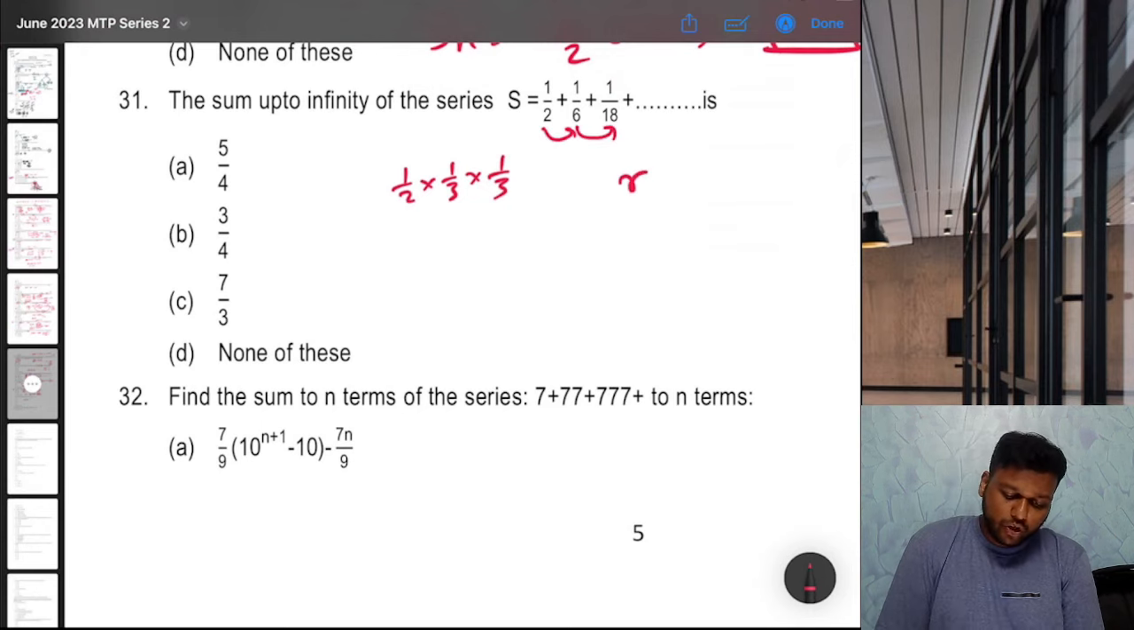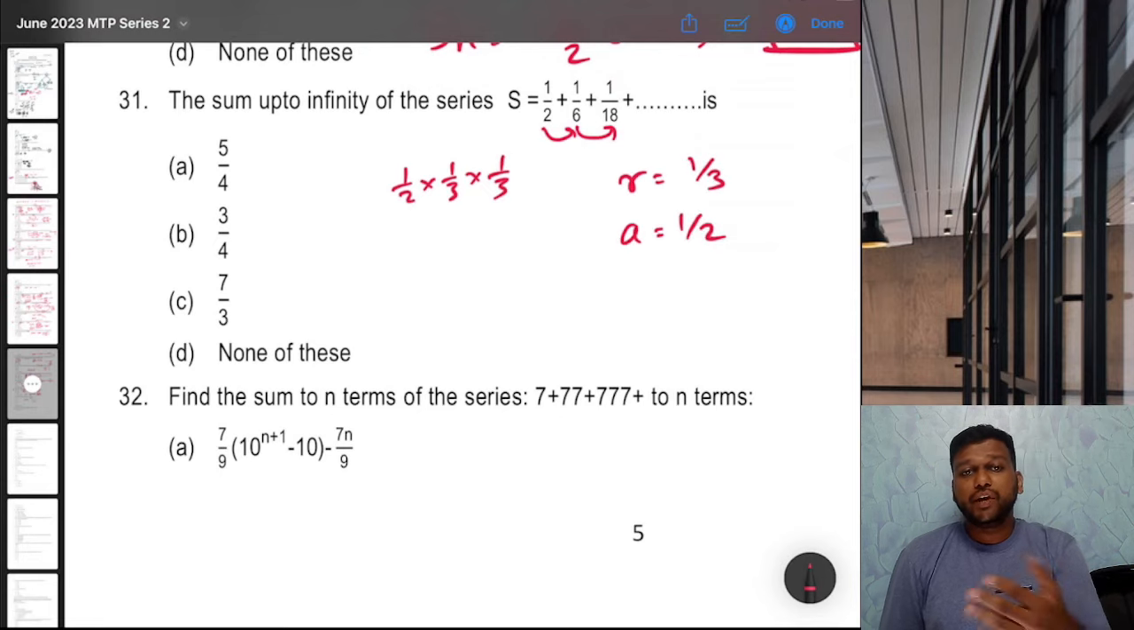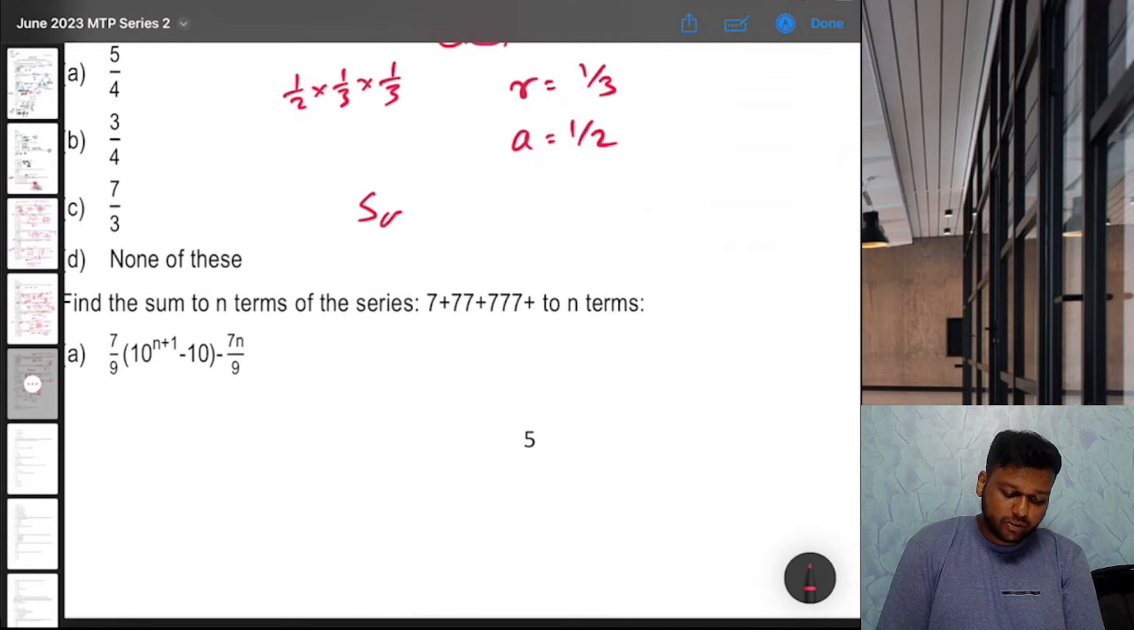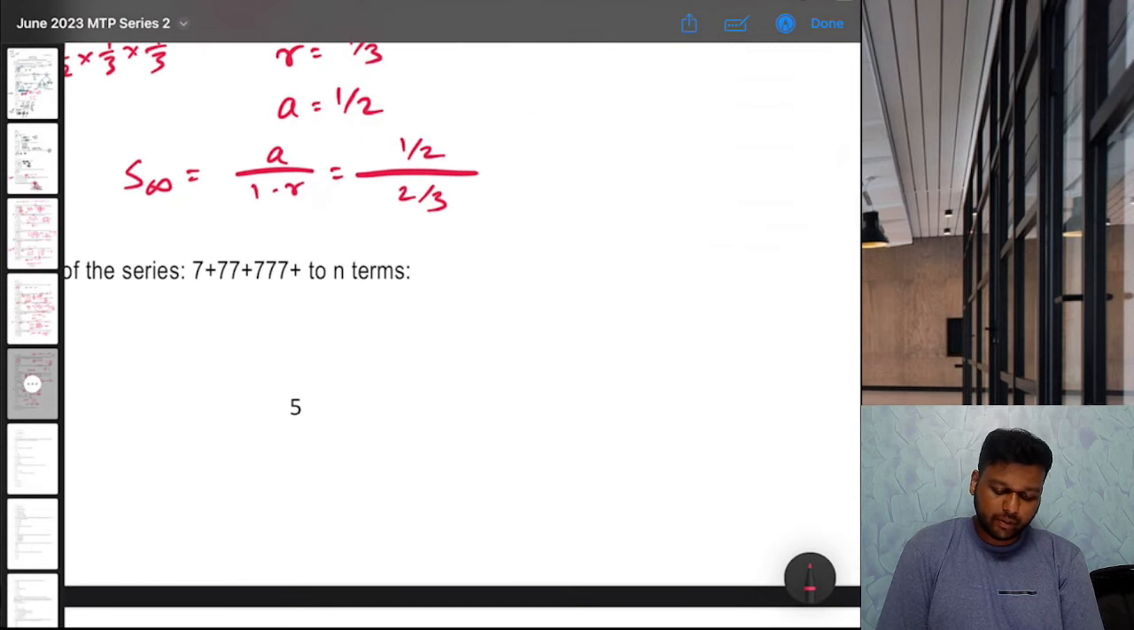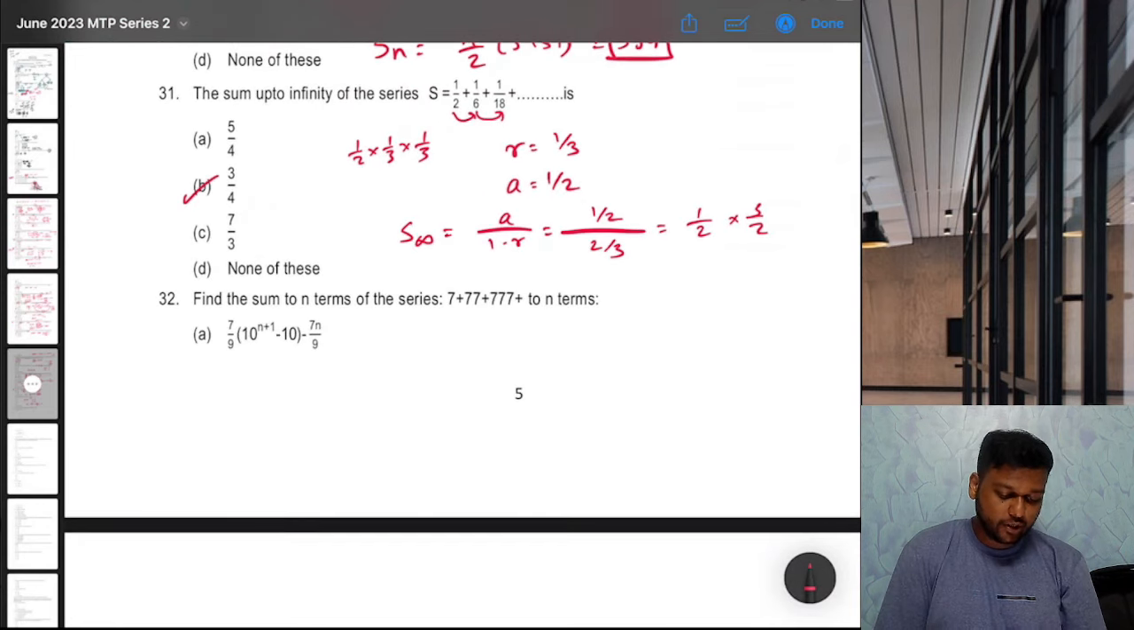So that means common ratio is 1 by 3. First term is 1 by 2. If it is up to infinity, then we know sum up to infinity is A upon 1 minus R, which is half upon 1 minus R, that is half upon 2 by 3. That means half into 3 by 2, or 3 by 4. That is option B. Okay, fine.